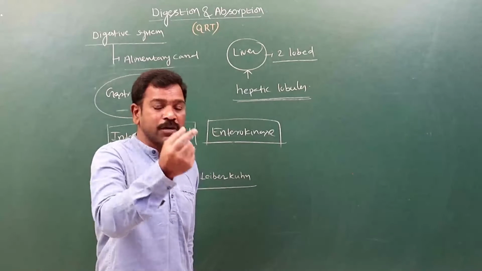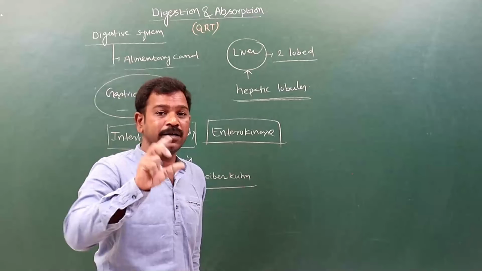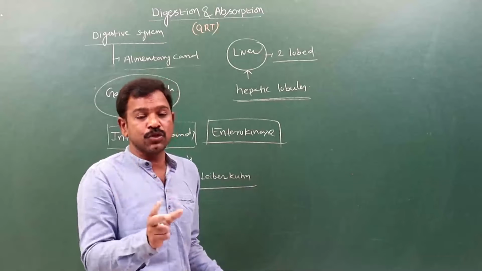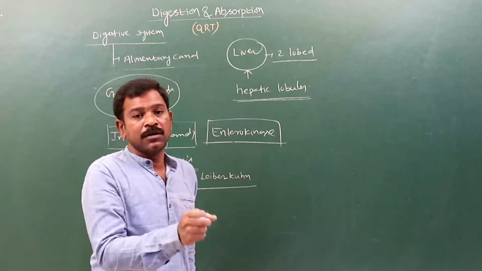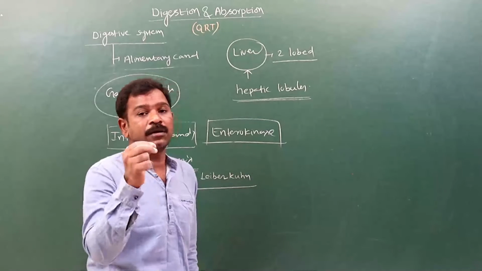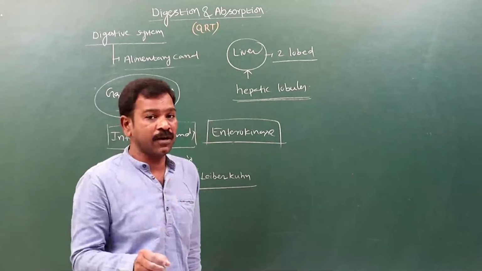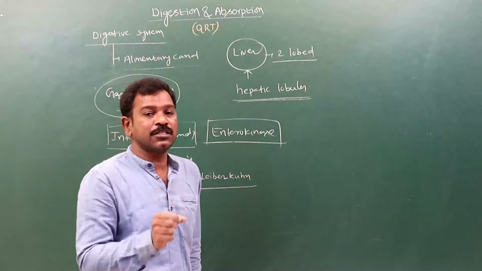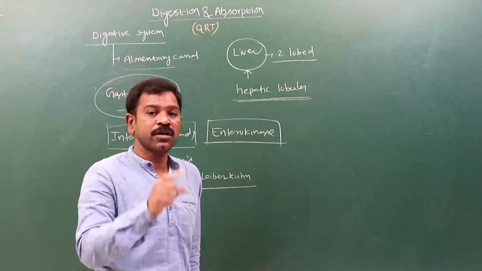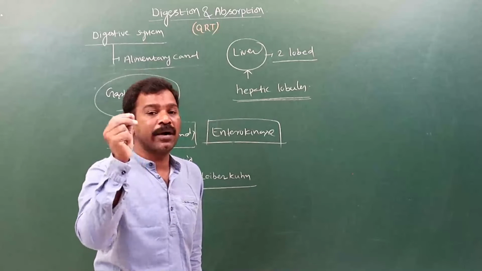Those hepatocytes open into canaliculi, and those canaliculi open into bile ductules. Bile ductules fuse together to form bile ducts, and these bile ducts fuse to form the right hepatic duct and left hepatic duct. Those two ducts fuse together to form the common hepatic duct, which comes out from the liver. There is one sac present, the gallbladder. From the gallbladder the cystic duct comes out, and the cystic duct and the common hepatic duct fuse together to form the common bile duct.